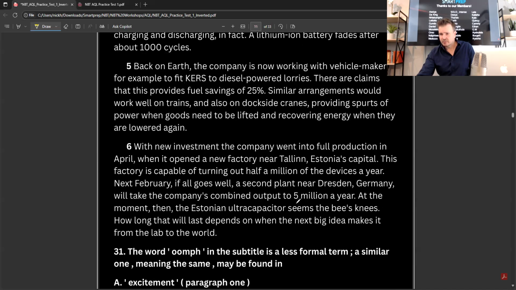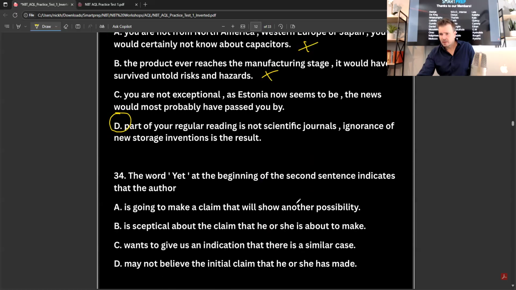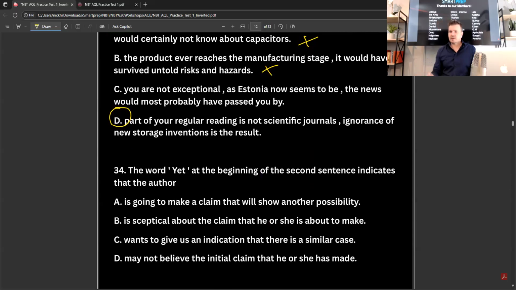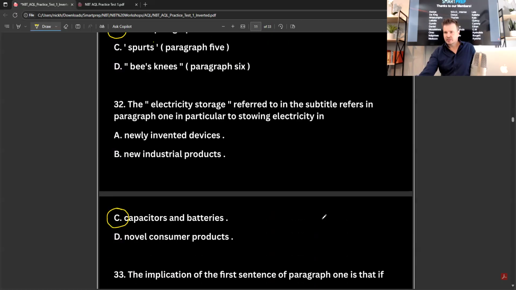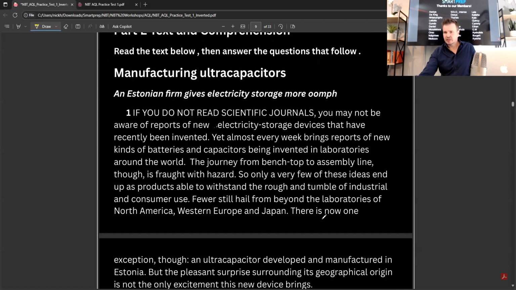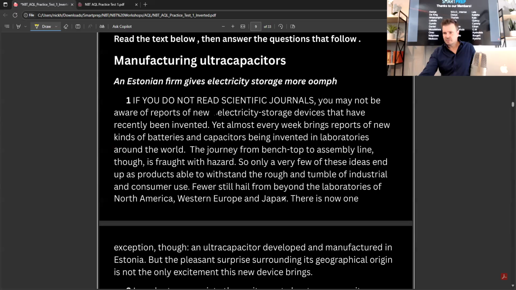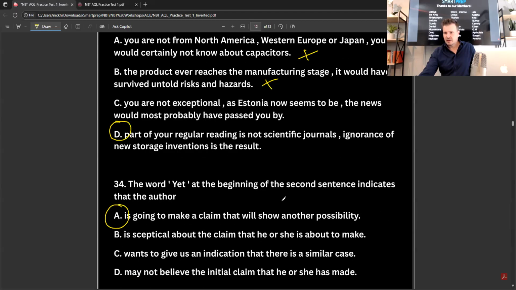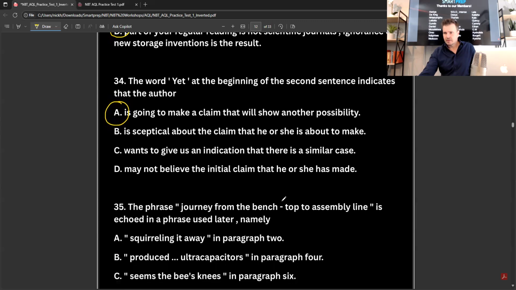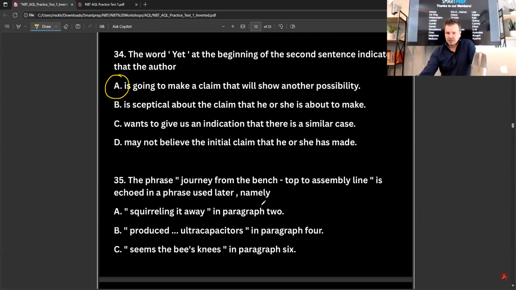Okay, so let's get back to that. Yes, yet is going to make a claim that will show another possibility. Yeah, that's true. Because it showed the other possibility, which was that more inventions, right? Let's read that again. New kinds of batteries and capacitors. Yeah, so that was the claim. It was bringing together the claim that would show the possibility of new batteries and capacitors.